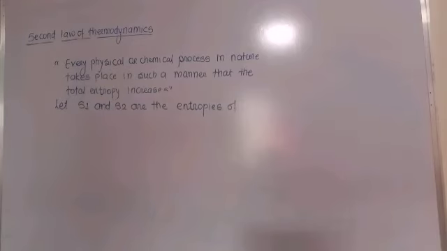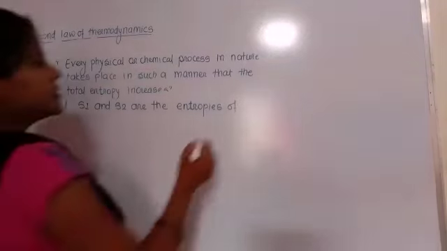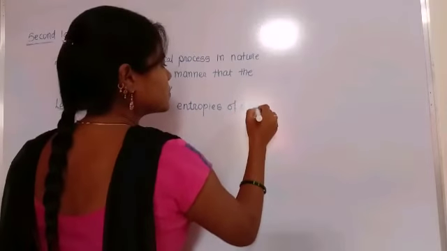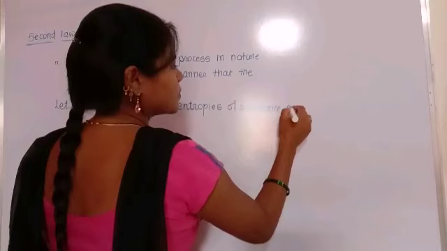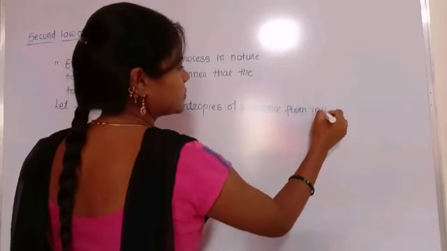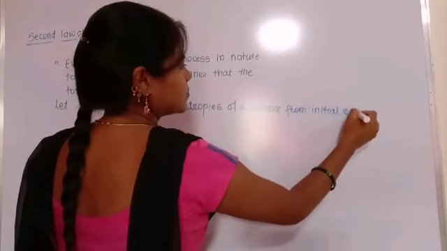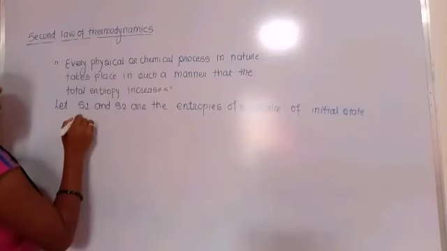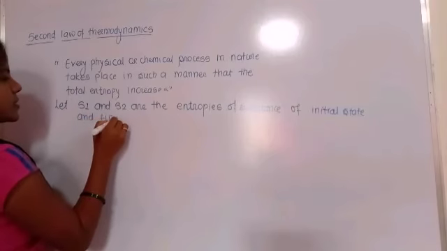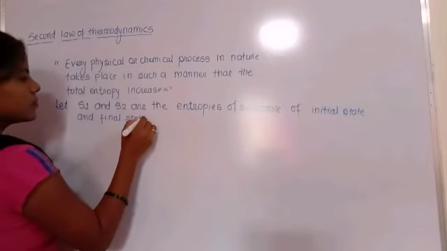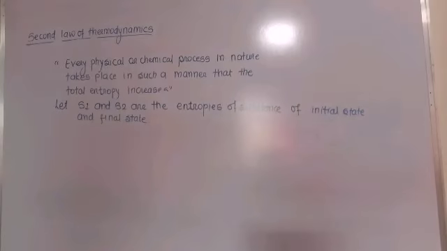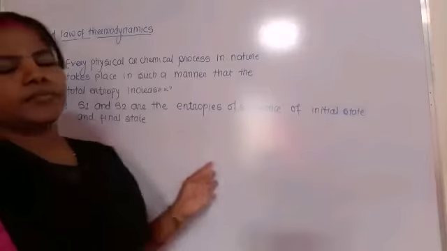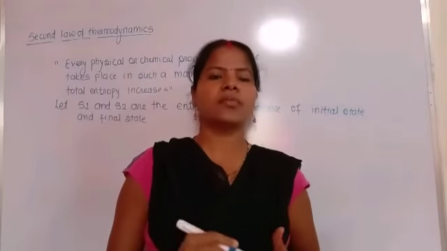S1 is for the initial state and S2 is for the final state. Okay, so these are the two entropies of the initial state and the final state, measured arbitrarily from zero.